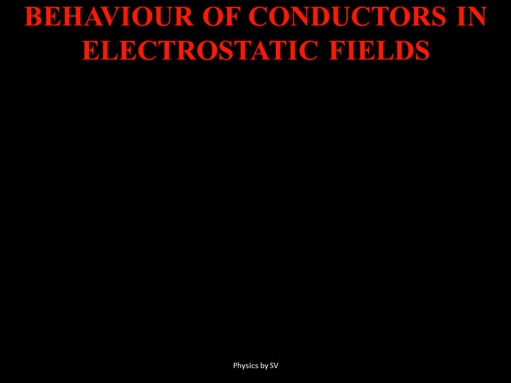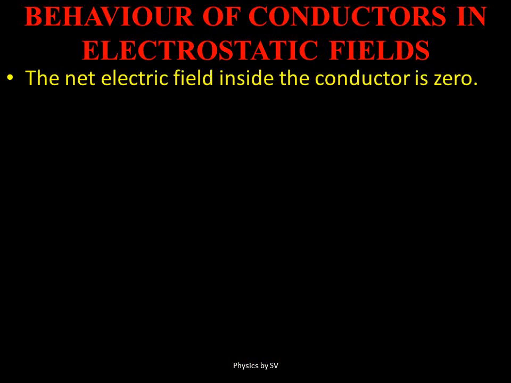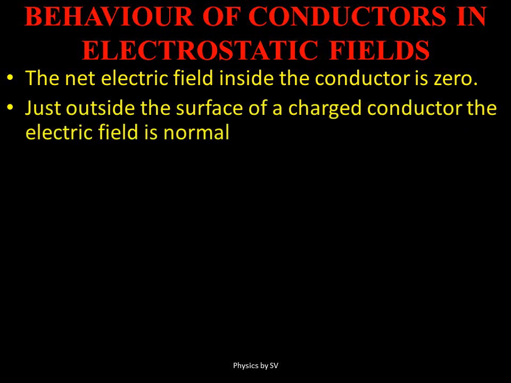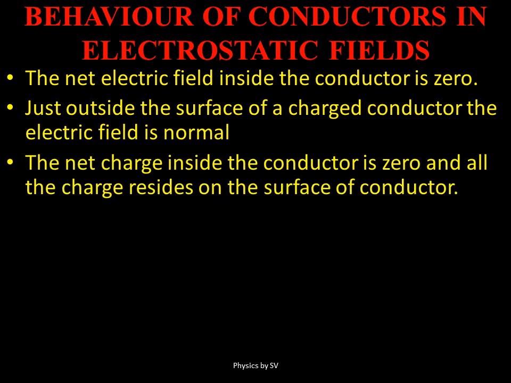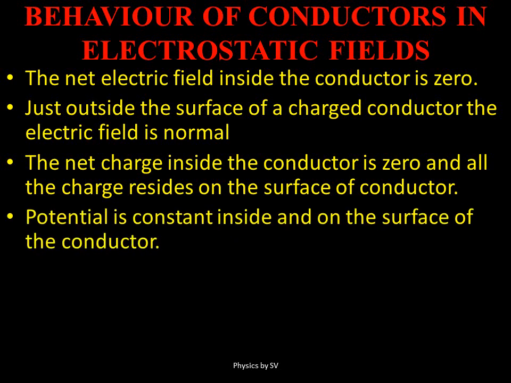Next we see some properties of conductors in electrostatic fields, which may be asked as a short note in exams. The net electric field inside the conductor is 0 because no charge can reside inside the conductor. Let it be hollow or even if it is solid, but in case it is a conductor, no charge resides inside it. All the charge resides on the surface. Just outside the surface of the charged conductor, the electric field is normal. Potential is constant inside as well as on the surface of the conductor.